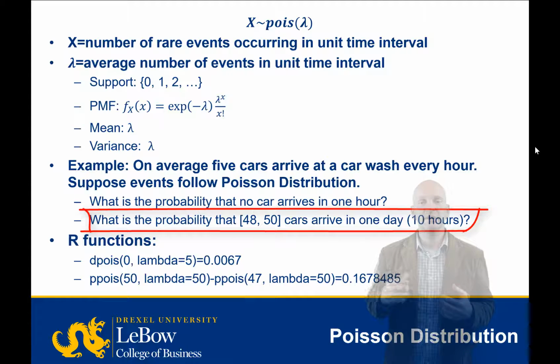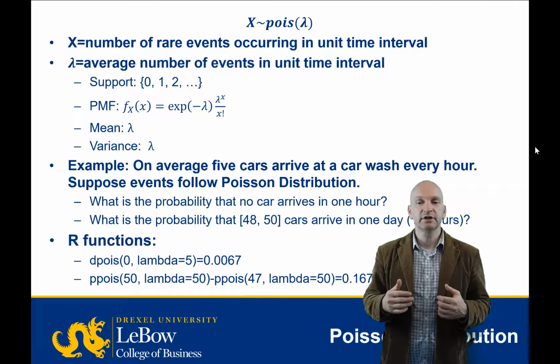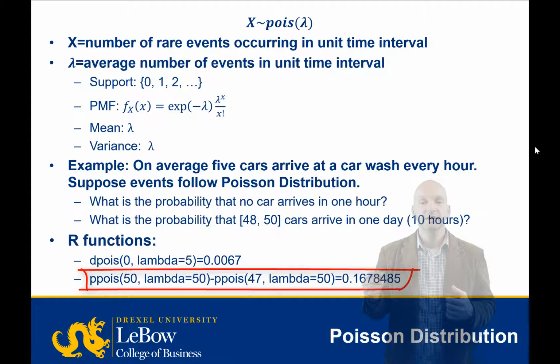Now the interesting thing about the Poisson random variable is you can scale it. If you have 5 cars per hour on average, then if you go for 10 hours, that means you're going to have 50 cars on average in 10 hours. So we can scale that up and scale it down. The function that we're going to use for this is either dpois or ppois, and let's go over to R and look at how to do that.